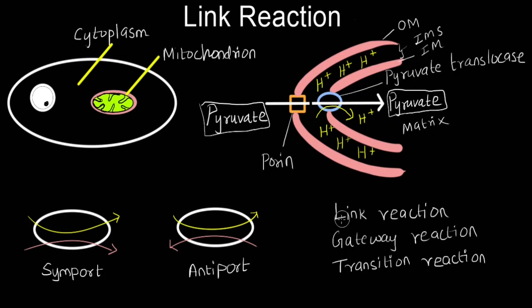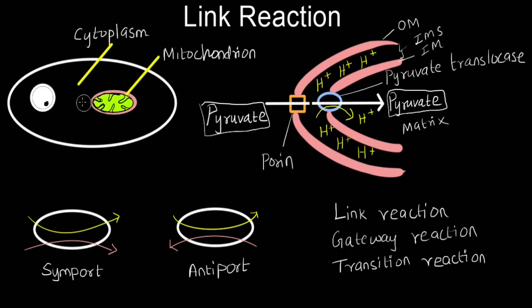We call this as link reaction because acetyl-CoA, which is a product of link reaction, links glycolysis that happens in the cytoplasm with TCA cycle that happens inside mitochondria. This reaction is also known as gateway reaction of aerobic respiration.